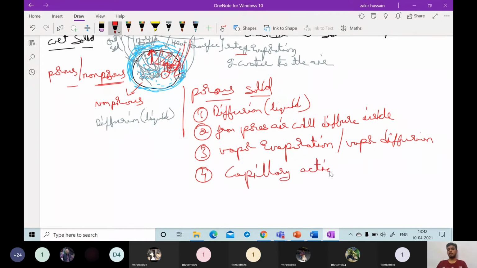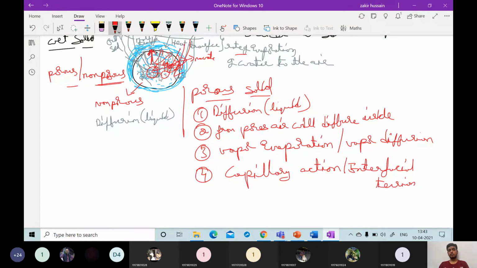Capillary action: if there are very small pores or very tortuous pores, what happens due to interfacial tension? Due to interfacial tension, a water gradient happens here. Here water content is there, here no water content. So interfacial tension will be there between this outside region and the inside regions.